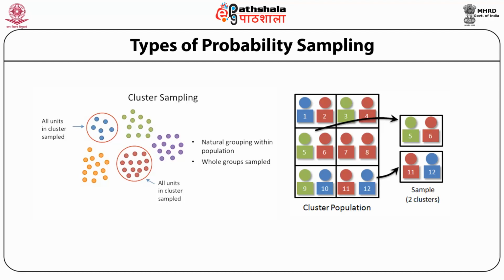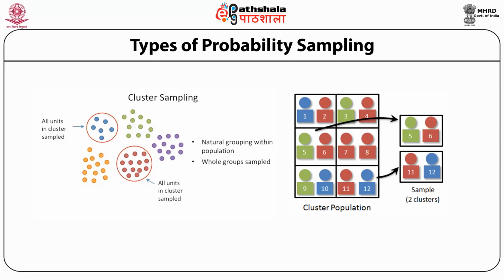And from here we have randomly picked clusters 5 and 6 in a single set and clusters 11 and 12 in a second set. So now these two, 5, 6 in a single row and 11, 12 in the second row, become the sample for our study.